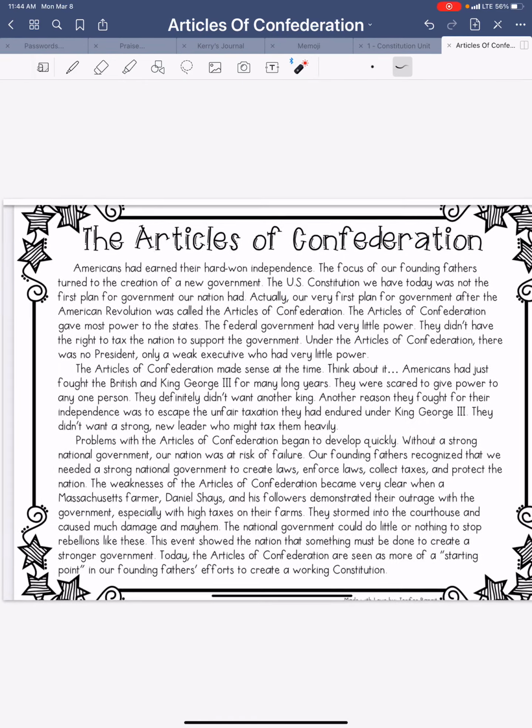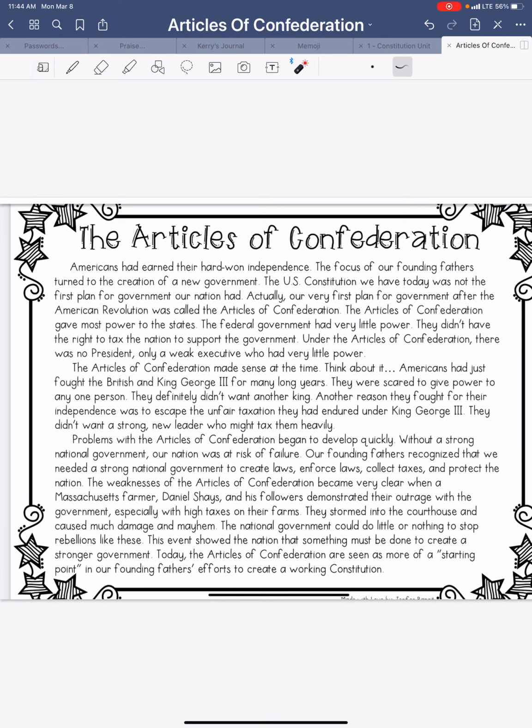Here's an article that I'm going to read, and then you're going to read it on your own and answer a few questions. Americans had earned their hard-won independence. The focus of our founding fathers turned to the creation of a new government. The U.S. Constitution we have today was not the first plan for our government our nation had. Actually, our very first plan of government after the American Revolution was called the Articles of Confederation.